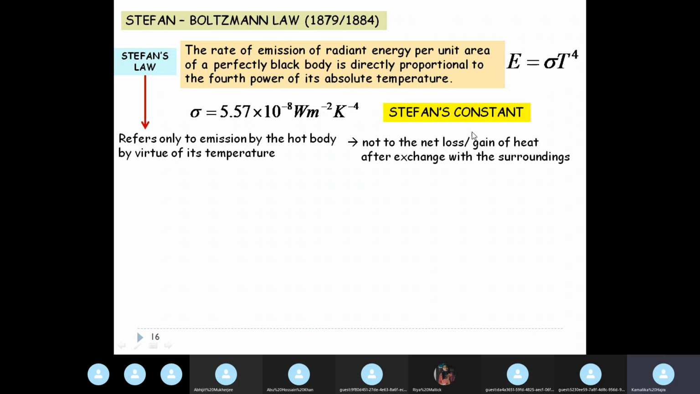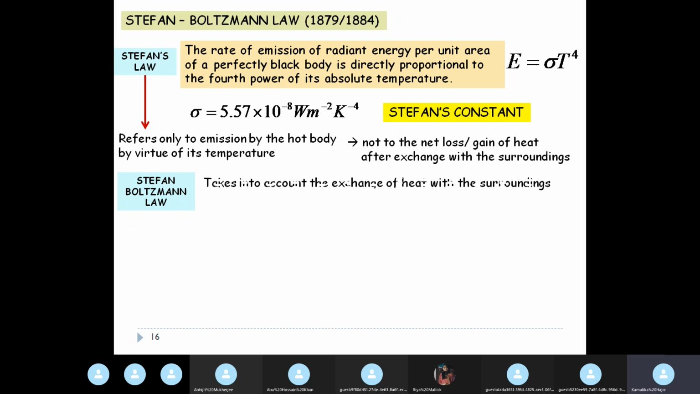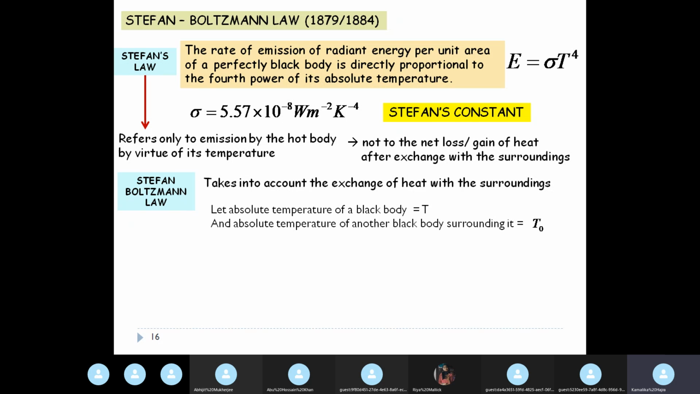Okay, so this statement is very, very important. I mean, you have to have this concept. Why? What is Stefan's law alone? How is it different from Stefan-Boltzmann law? What is Stefan-Boltzmann law? So Boltzmann added the concept of exchange. Okay, and you can see that it is 5 years later that the final form of the law came into being. So Boltzmann and Stefan's law taken together takes into account the exchange of heat with the surroundings.